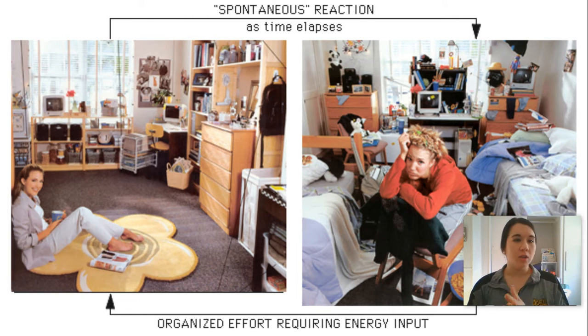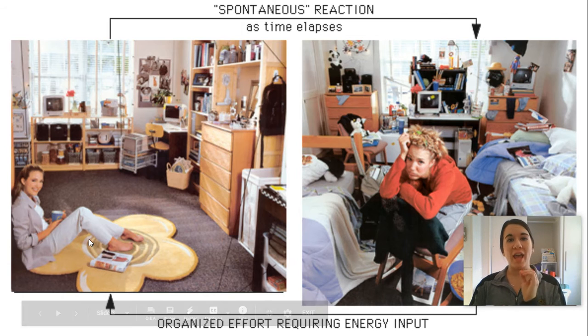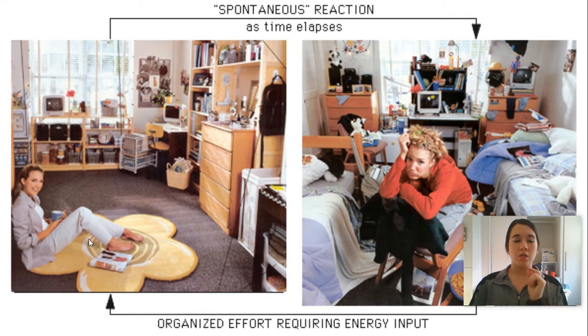Now, we have our law of disorder, which says that if you leave a system alone, it's always going to increase its entropy. Okay, and if you think about it, if you have your room here, and if you never put any energy into keeping it clean, eventually it's going to look like the one on the right over here, right?